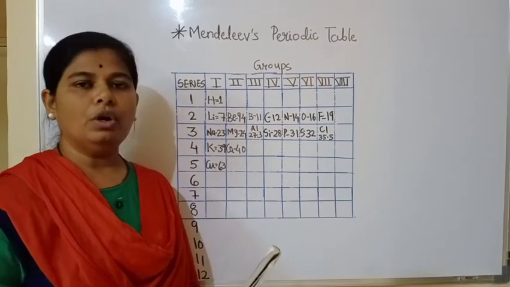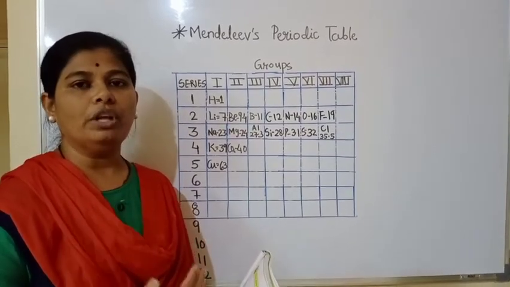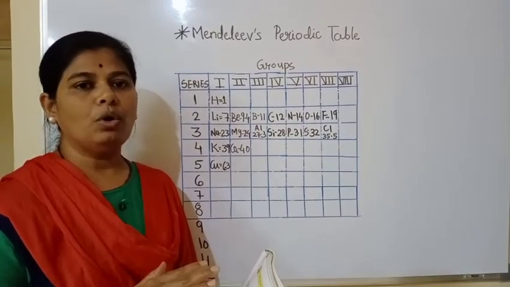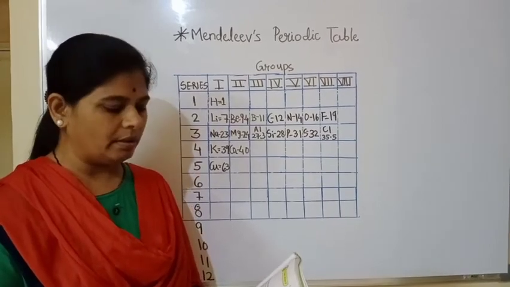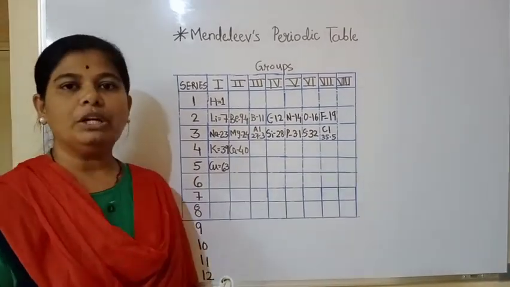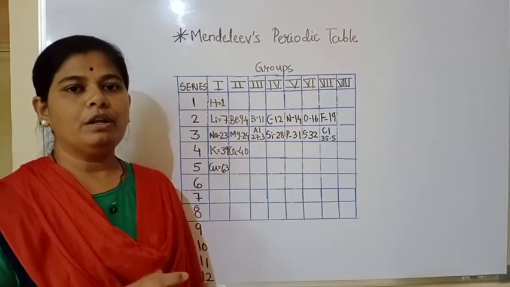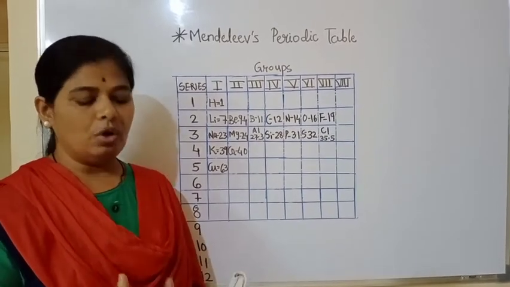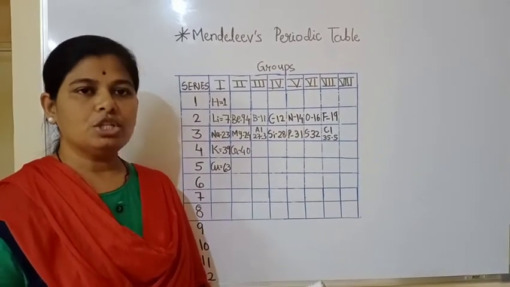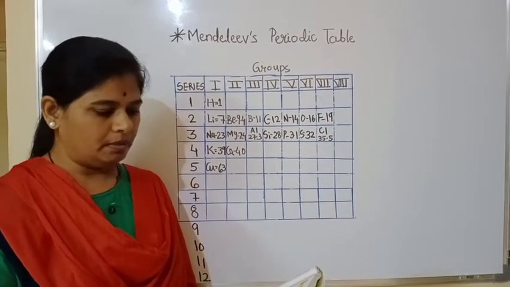So whatever the old inferences were, whatever the old inventions were, those were revised by Mendeleev, and by advanced means of technology, Mendeleev tried to change those old inferences, and those changes we are going to study in this table.